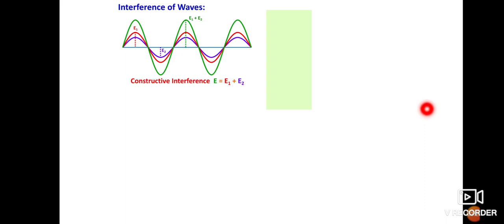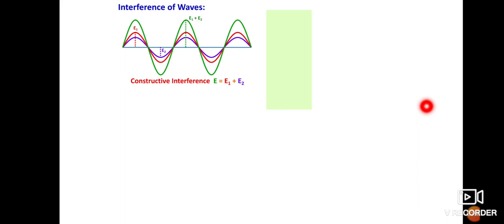Constructive interference is defined as the point where the crest of one wave coincides with the crest of another wave, or where the trough of one wave coincides with the trough of another wave. Means what?